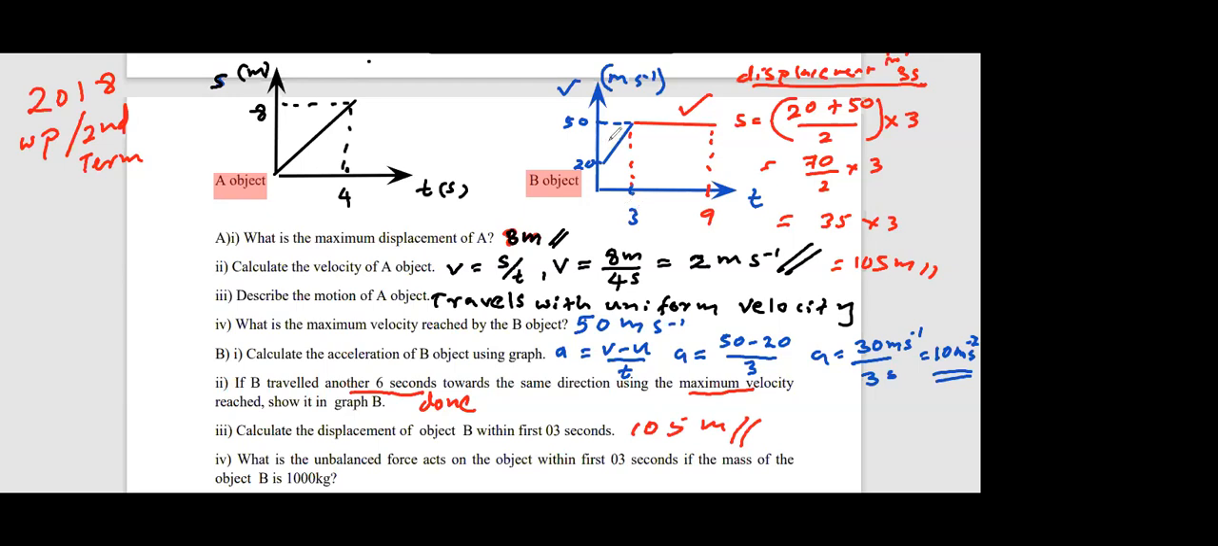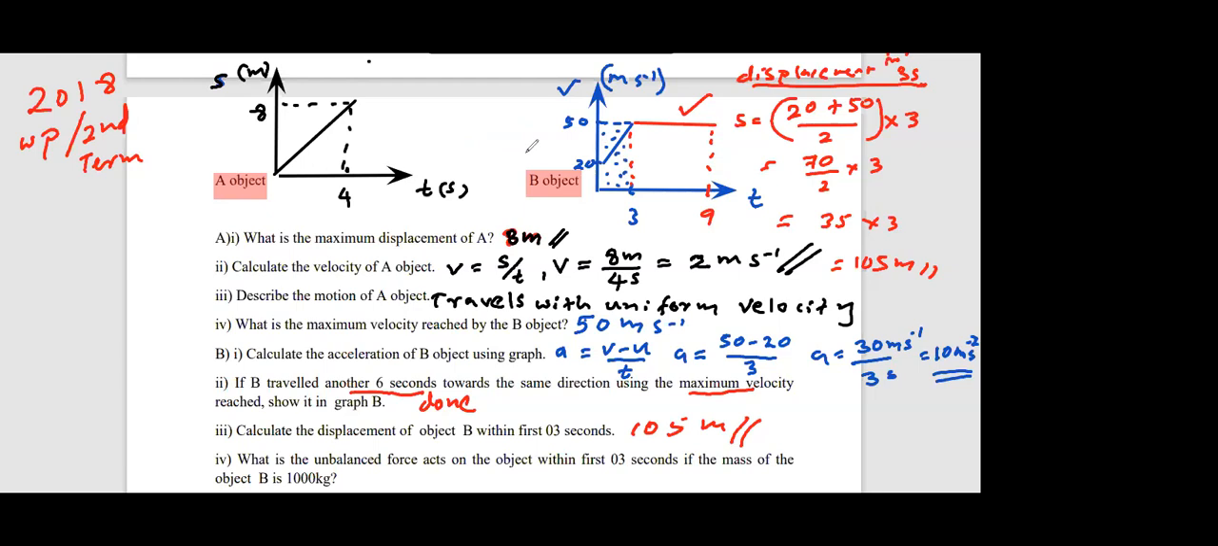Sometimes you might have found the area of this graph as half into base into height, like a triangle. Half into 3 into 30. Then you get base 3, height 30. That is the area of a triangle. Then you get 15 into 3, 45 meters. That is wrong. Remember, area of the graph means area of the trapezium.